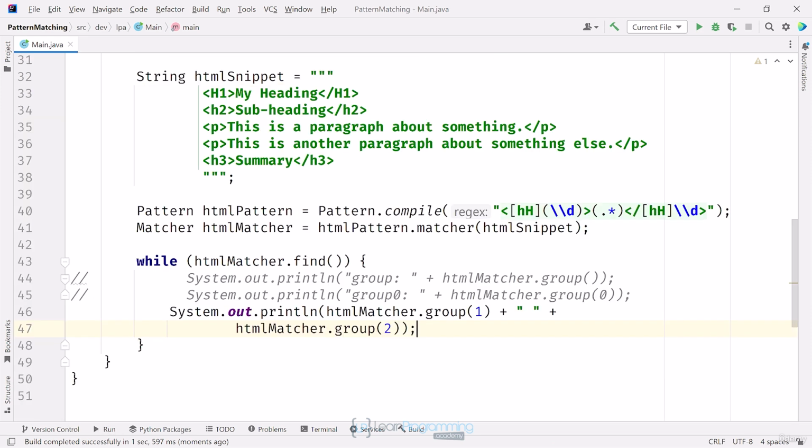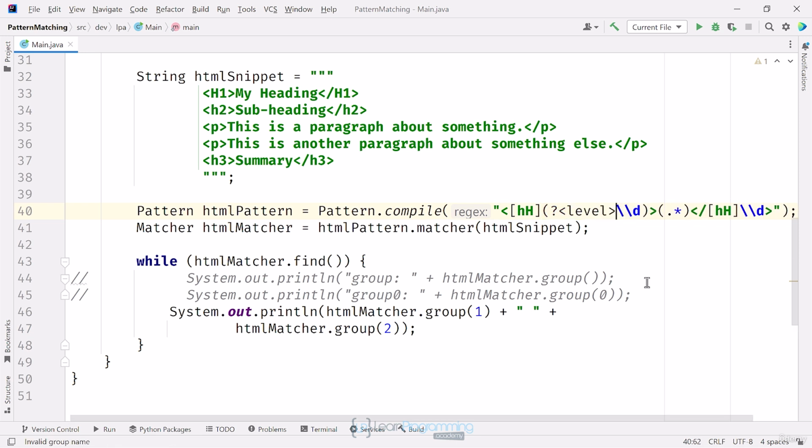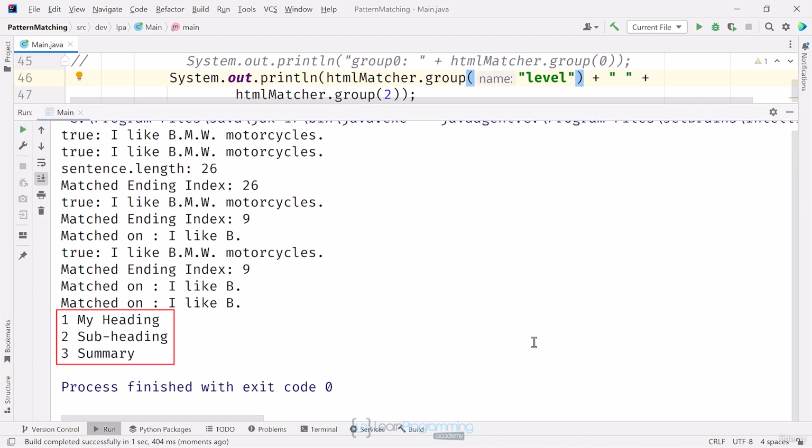You can name your capturing group with another special set of meta characters. This starts with a question mark and a name contained within angle brackets. I'll change my regular expression. After the opening parentheses, I'll put a question mark, opening angle bracket, and I'll put a name here, so level, and an ending angle bracket. I can reference this by level now when I call another overloaded version of group. So instead of passing one to group, I can pass the name of my capturing group. Running this, I get the same result as before.